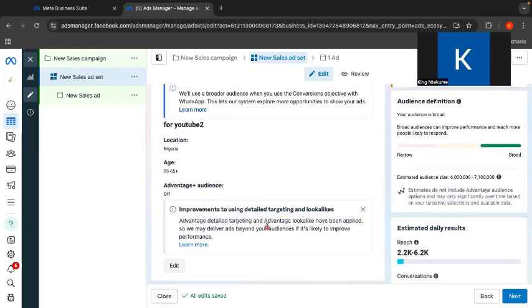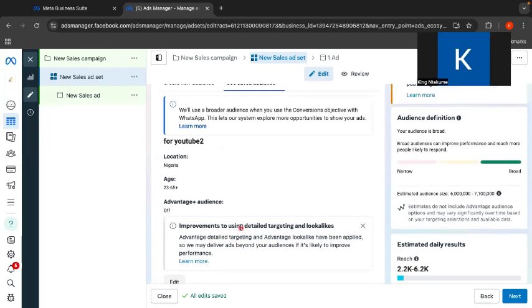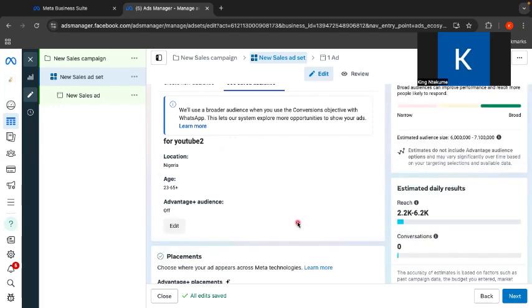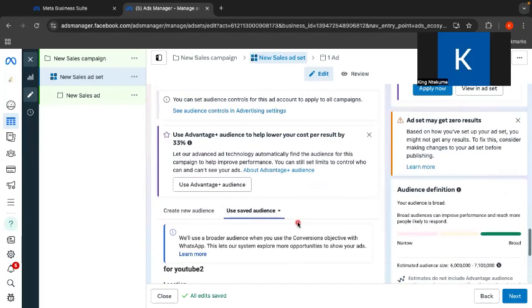So you can see improvements to using detailed targeting and lookalike. Advantage detailed targeting and advantage lookalike may deliver your ads beyond the audiences, and it is likely to improve performance. But understand this, it would first of all show your ads to the people that you have targeted. That's one thing that Facebook does when you do it this way.